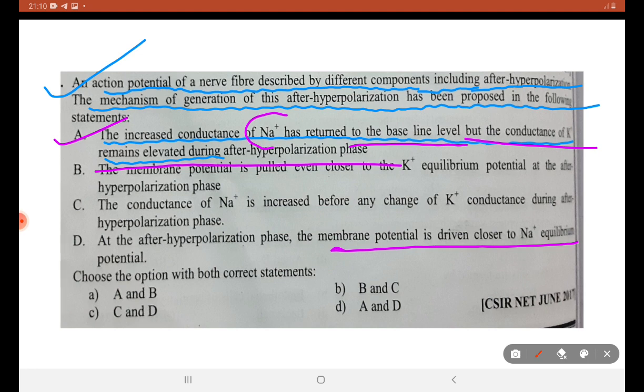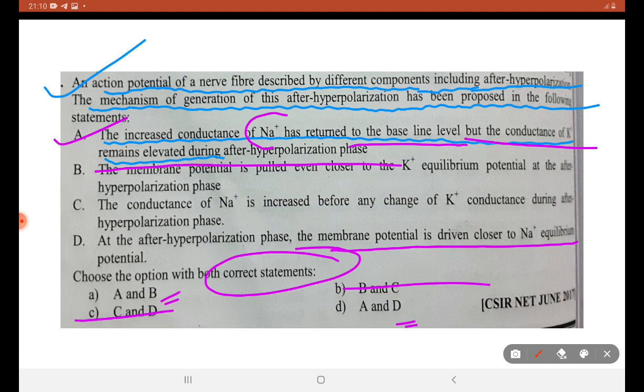So A is the correct statement. Other things are wrong. We are going to find the correct statement. We will see whether B is right or D is right. After hyperpolarization phase, membrane potential is driven close to the Na plus equilibrium potential. So we say it's very hard to bring Na plus equilibrium. What will be the right answer? Membrane potential is pulled even close to K plus equilibrium potential after hyperpolarization. What can be the possible answer?